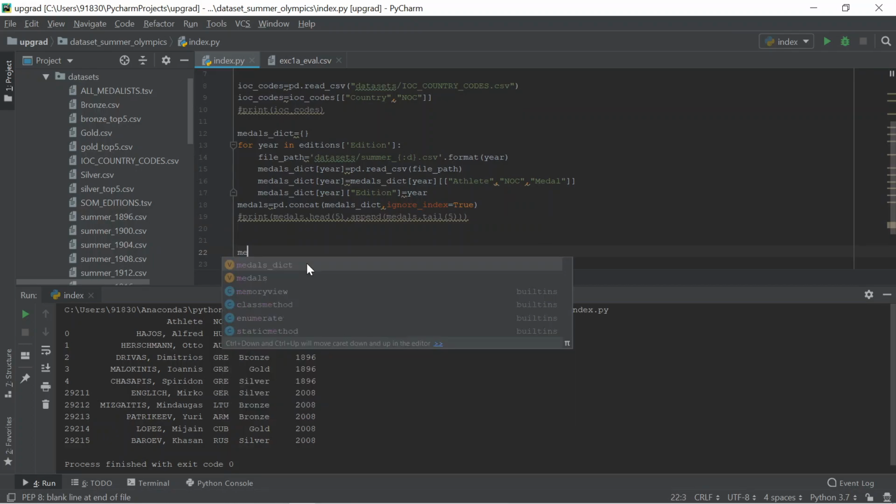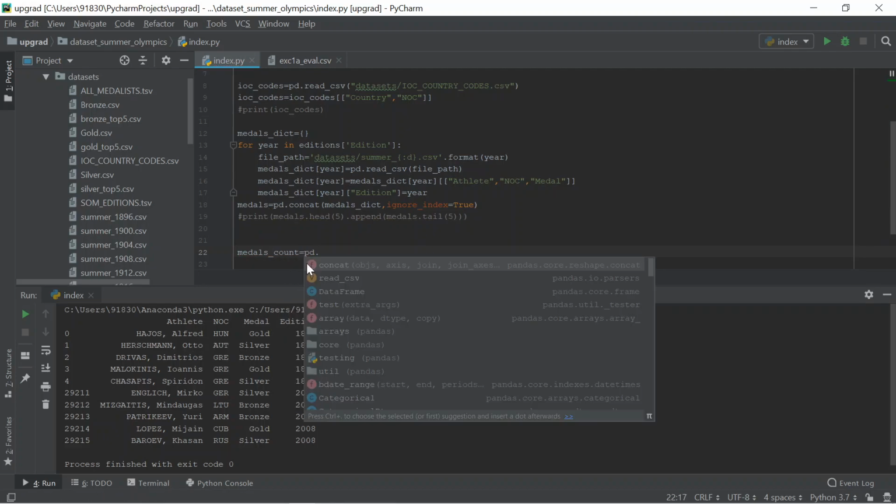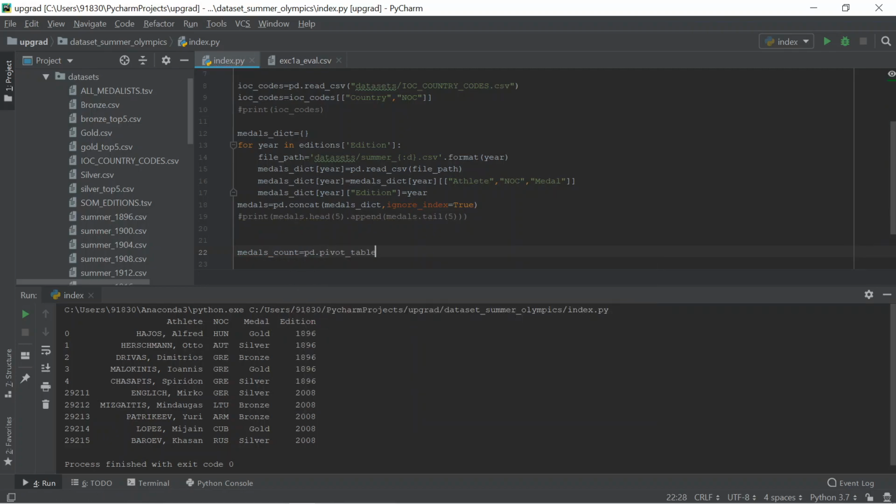First create the data frame medals count. Medals count equals pd dot pivot table.